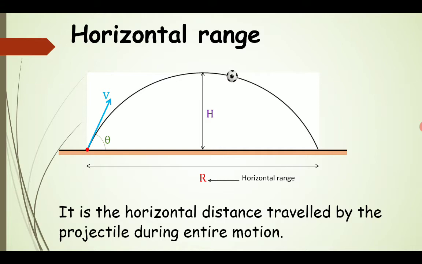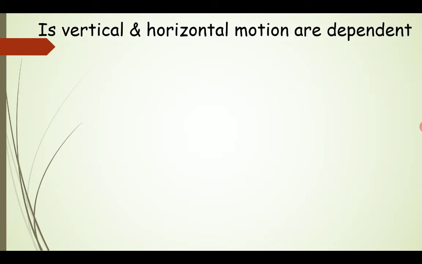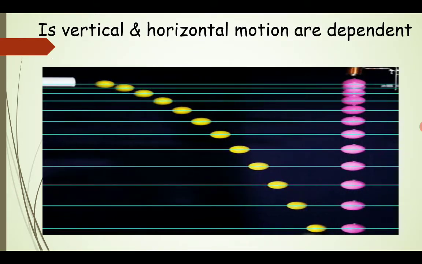So during these horizontal and vertical directions, there is always some change in the velocity of the projectile, or the acceleration at different points of the trajectory of a given projectile. Now we are going to discuss whether the horizontal and vertical motions are dependent or independent of each other for a projectile motion. Let us have a figure.